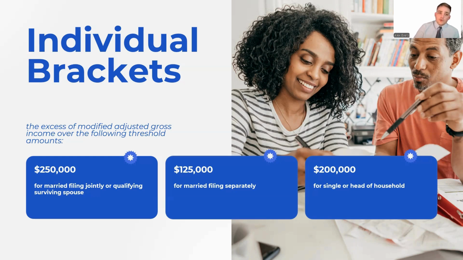Same goes if you are married filing separately. If you're below $125,000, you're not subject to any net investment income tax, and $200,000 is the threshold for single or head of household filers.